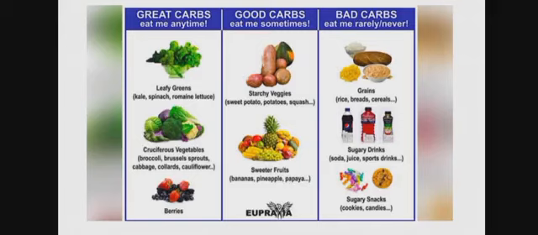Now moving towards our next type, that is sugary drinks. Soda, juices or sports drinks are bad types of carbohydrates. Sugary snacks, for example cookies and candies, are also bad types of carbohydrates.